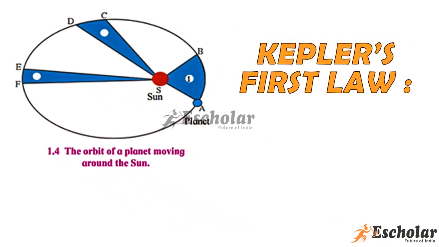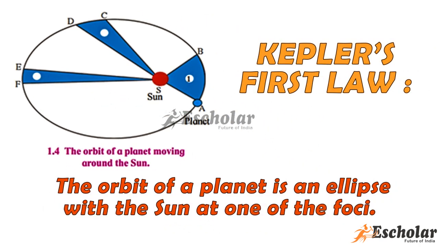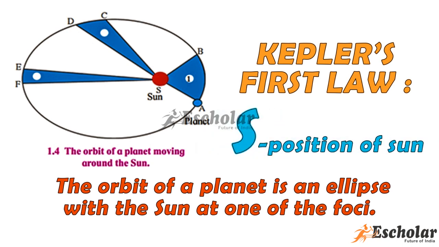Kepler's first law. The orbit of a planet is an ellipse with the Sun at one of the foci. Here we see the elliptical orbit of a planet revolving around the Sun. The position of the Sun is indicated by S.